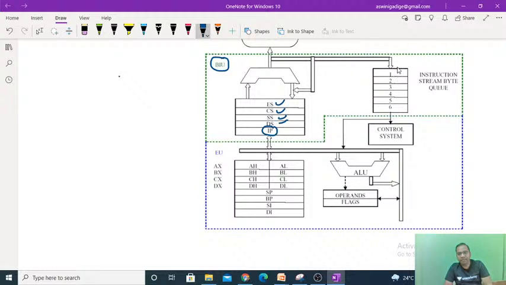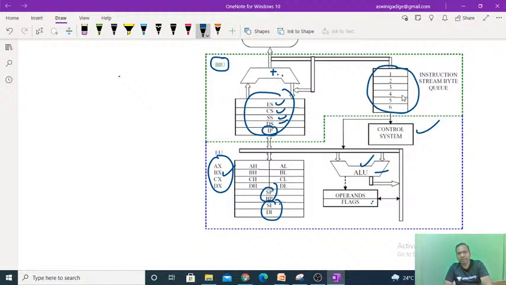Here is the instruction queue, which is used to hold the next 6 instructions to be executed, and the adder, which is used to calculate the physical address of the memory location of the 8086 with the help of the offset address. This is the execution unit, with the general purpose registers, ALU, operands and the flags. So the execution unit contains the control system, ALU, general purpose registers, pointers and index registers, and the bus interface unit contains the rest. This is just a brief introduction to the architecture of the 8086.